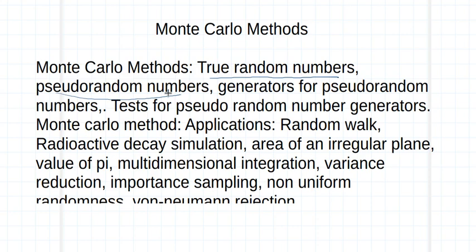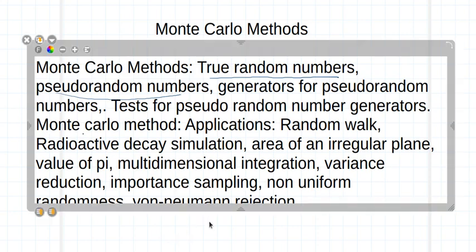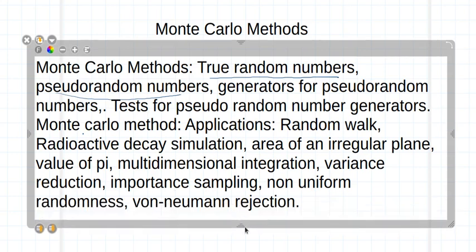Then we will try to find the area of an irregular plane, how to use this to find the area of an irregular object, or we can estimate the value of pi.